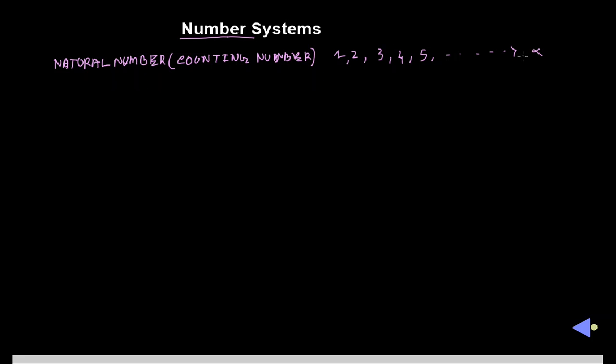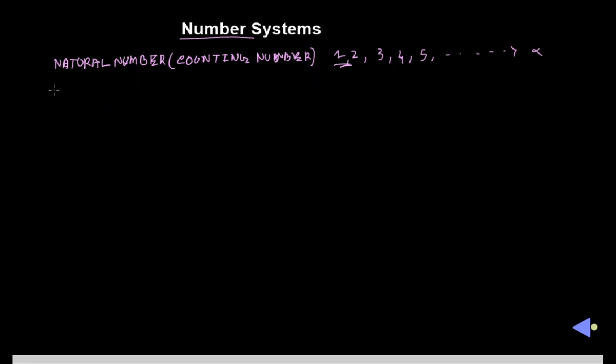There is no maximum natural number or maximum counting number. Early human beings used those numbers for counting purposes, and it starts from 1, and there is no maximum number. That is why it is called a counting number as well as a natural number.